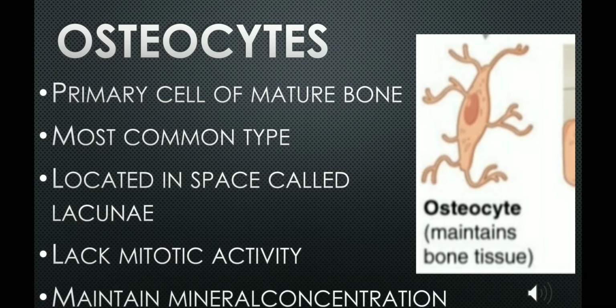And where are they found? They are found in a space called lacuna, surrounded by bone tissue. The function of osteocytes is to maintain the mineral concentration of the matrix by the secretion of enzymes, and they also lack mitotic activity. That is, they do not undergo any cell division.